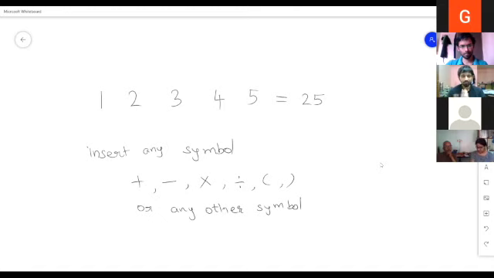So once you get the answer, you can message me in chat. After some time we can discuss the answer together. So the question is, you need to insert arithmetic operators so that the answer comes to be 25. Okay, so I have one answer from Gauri ma'am. For this question, the question seems simple only, and we have many answers also. So try to think of as many answers as you can, and we will discuss the answer in a minute.